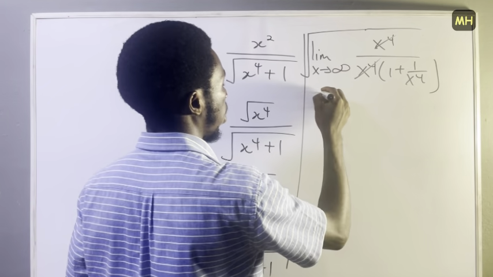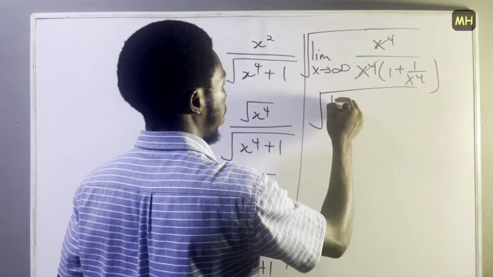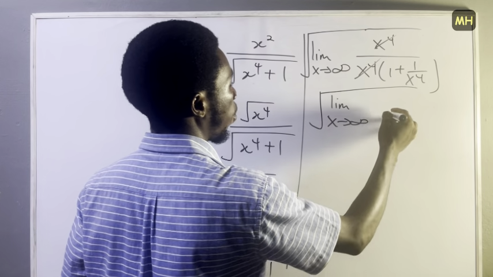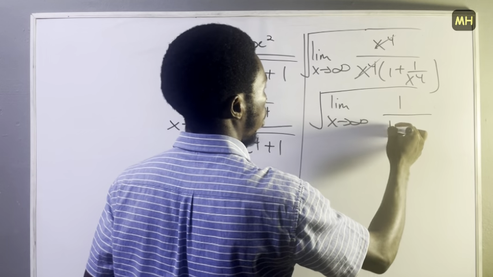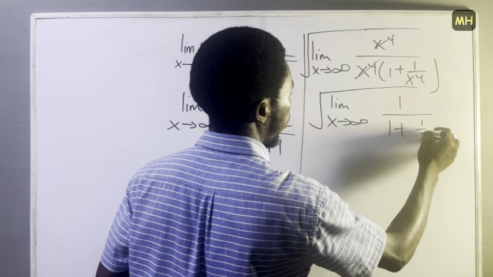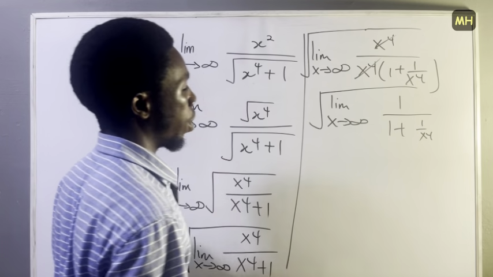Then at the end you're going to have the square root of the limit as x approaches infinity of 1 over 1 plus 1 over x to the power 4. Okay, this is what you're going to have.